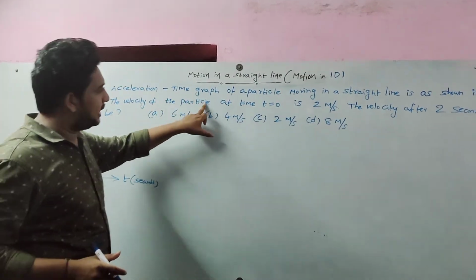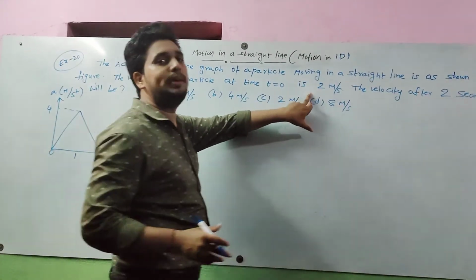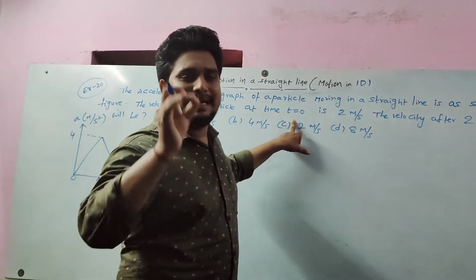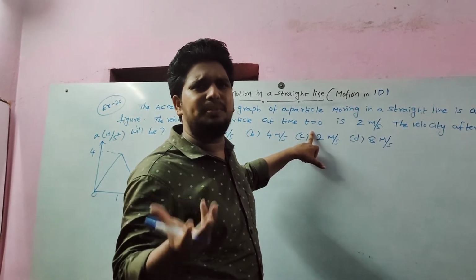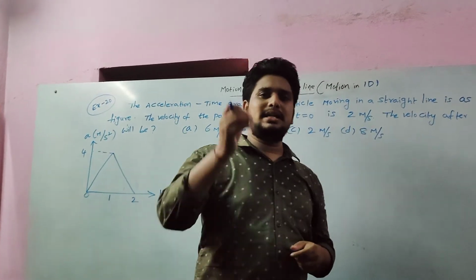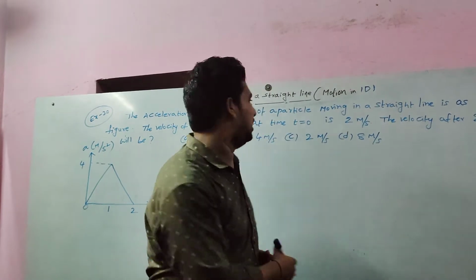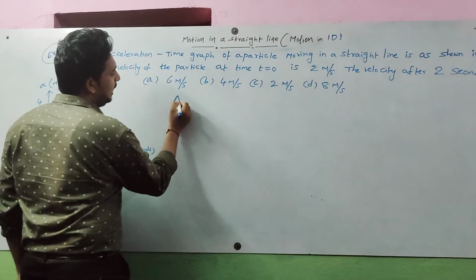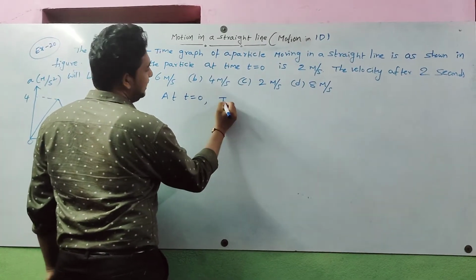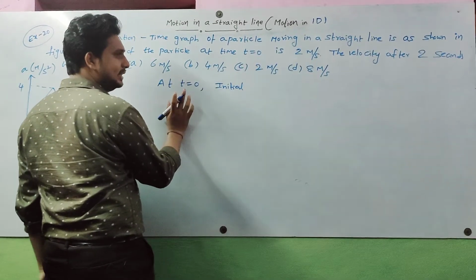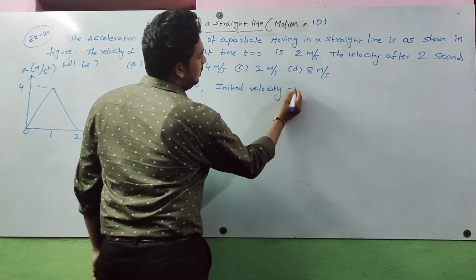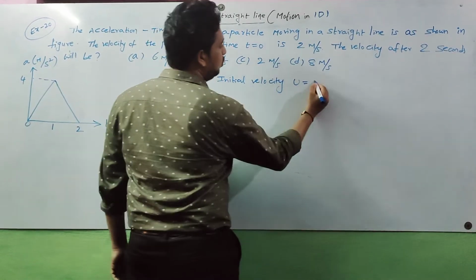The velocity of the particle at time t equal to 0 is 2 meter per second. What is the meaning of this? At time t equal to 0, there is no time elapsed, that is the starting time. At time t equal to 0, the velocity is called the initial velocity. Initial velocity is given: u is equal to 2 meter per second.